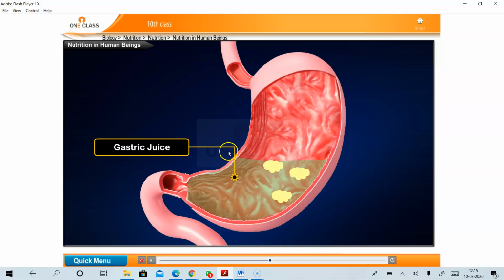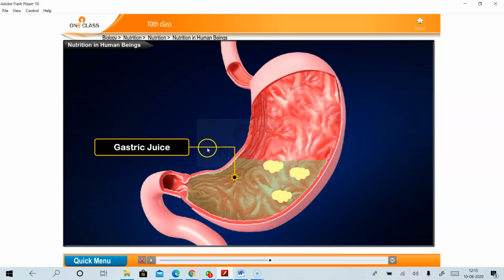These gastric juices are responsible for the breakdown of proteins present in the food, but sometimes they may damage the stomach. That's why the stomach secretes mucus, which helps in protection from the gastric juice.